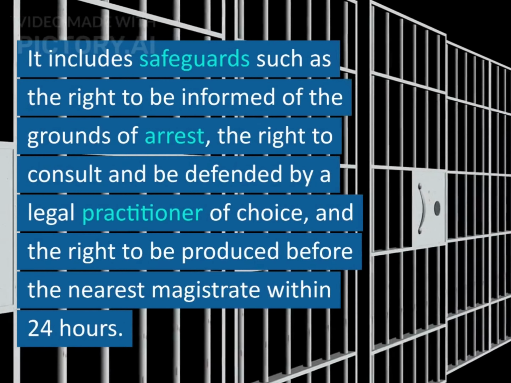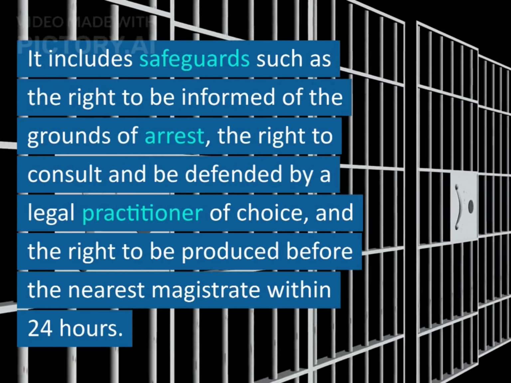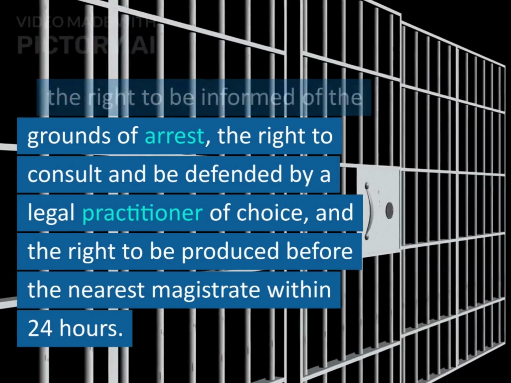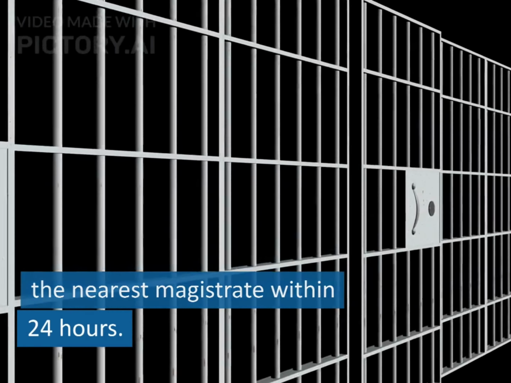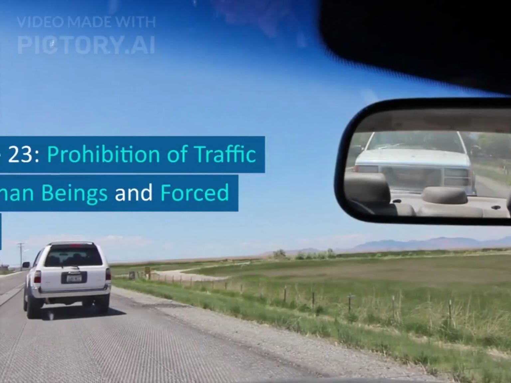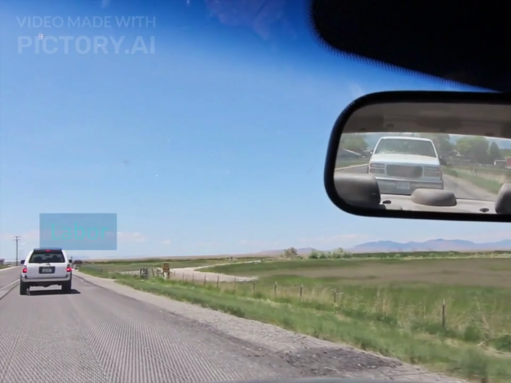detained. It includes safeguards such as the right to be informed of the grounds of arrest, the right to consult and be defended by a legal practitioner of choice, and the right to be produced before the nearest magistrate within 24 hours. Article 23, Prohibition of Traffic in Human Beings and Forced Labor.